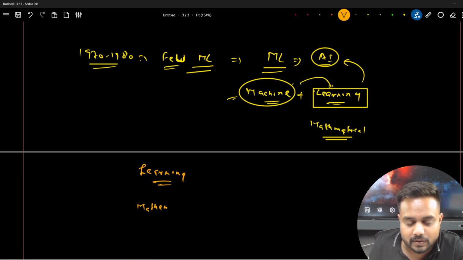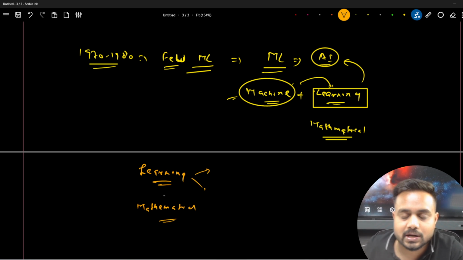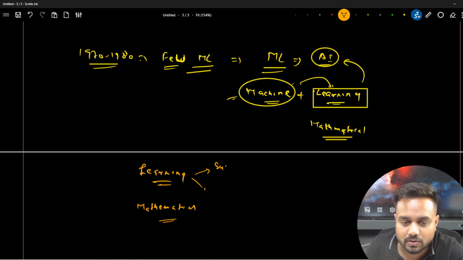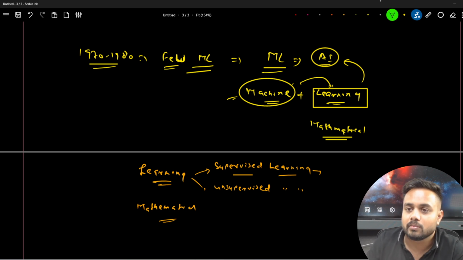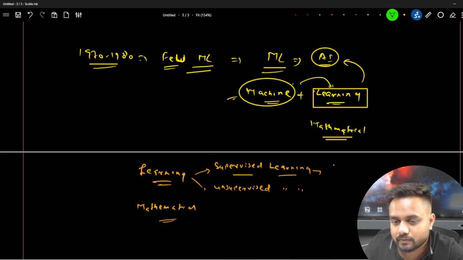If we are talking about learning, guys, majorly we have two types of learning. First is called supervised learning, and the second is called unsupervised learning. In supervised learning, again we have two types of problems which we can solve. The first is the regression based problem.